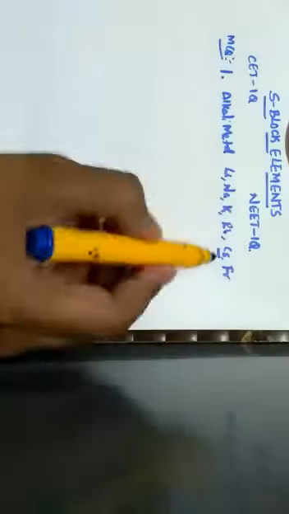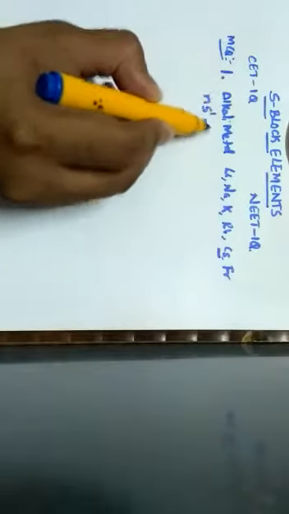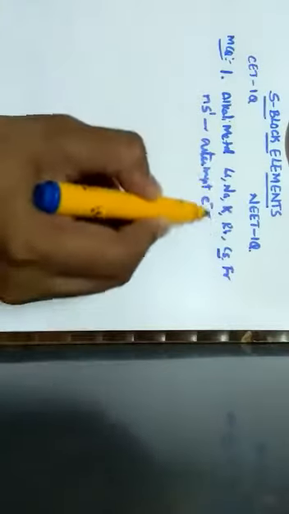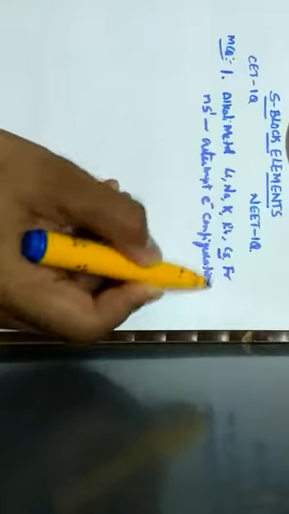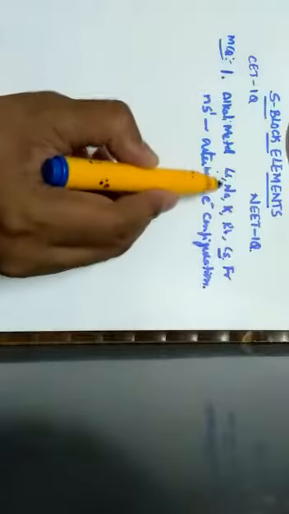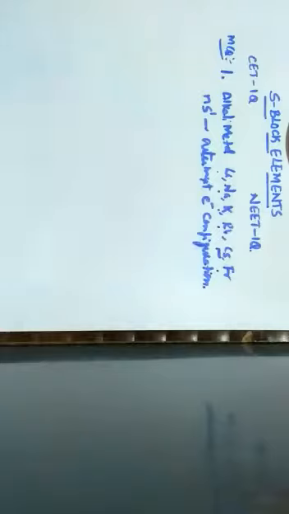All these alkali metals have ns1 as the outermost electronic configuration, either lithium or sodium or potassium, rubidium, cesium or francium. So it has one electron in the outermost shell.